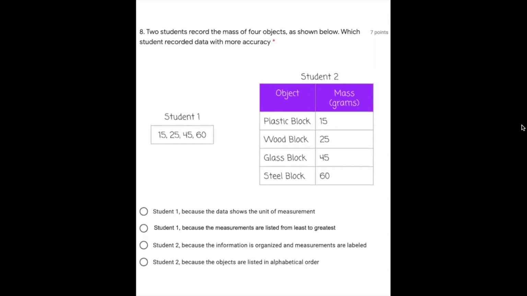Glass block 45 grams. Steel block 60 grams. Student 1, because the data shows the unit of measurement. Student 1, because the measurements are listed from least to greatest. Student 2, because the information is organized and measurements are labeled. Student 2, because the objects are listed in alphabetical order.